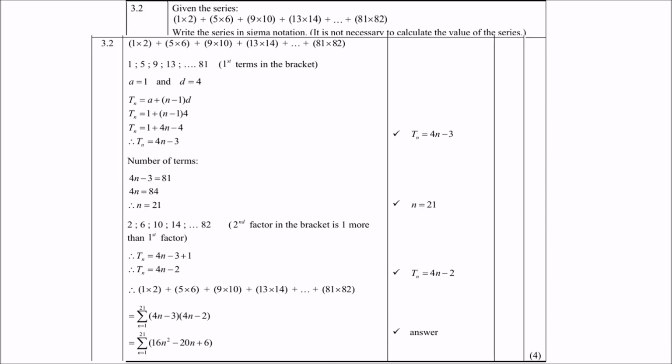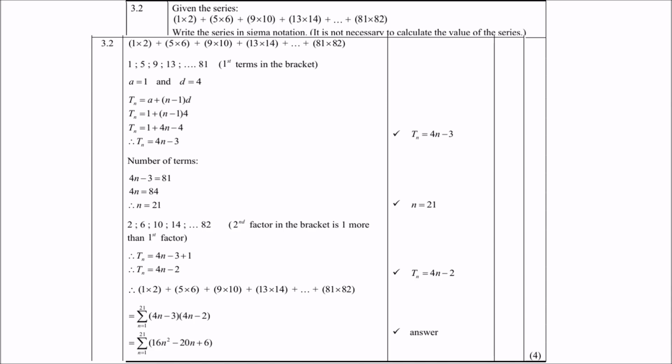Now we look at the second terms of each bracket, 2, 6, 10, 14, 82. And there we do the same. We use Tn, and of course we start from 4n minus 3, but we have to add 1, because remember there's one more, so don't forget that, and that gives you 4n minus 2. So therefore sigma, n starts at 1 and ends at 21, and the general term will be bracket 4n minus 3, bracket 4n minus 2. Yes, I agree, a bit of a challenging one, not that straightforward.